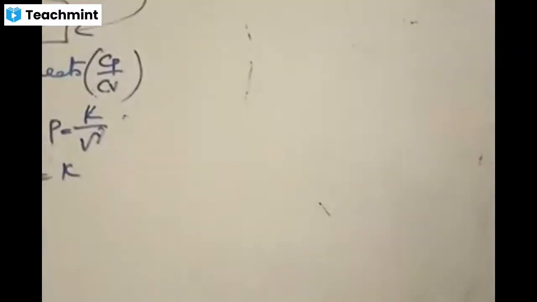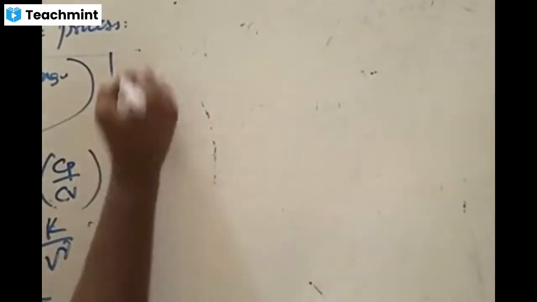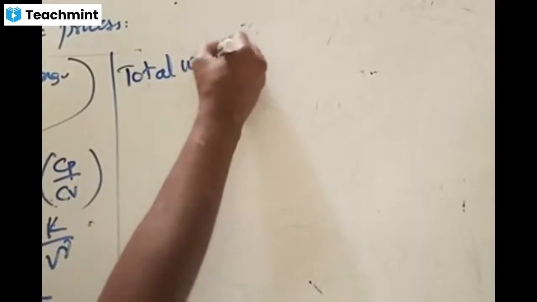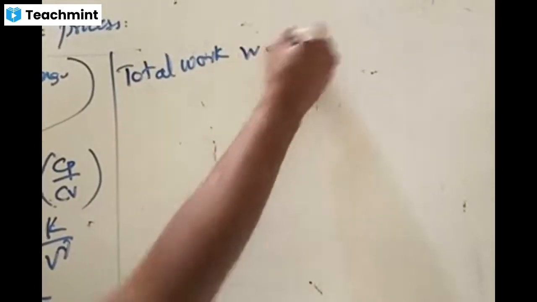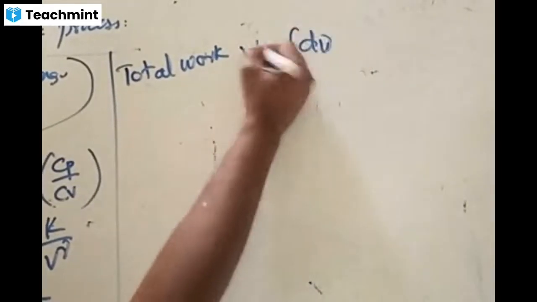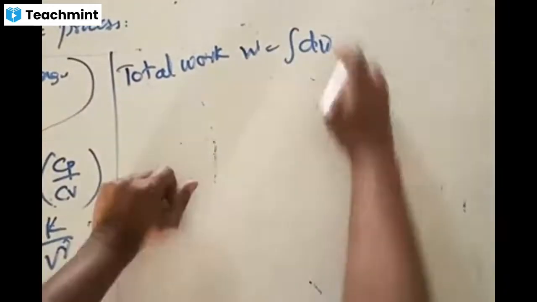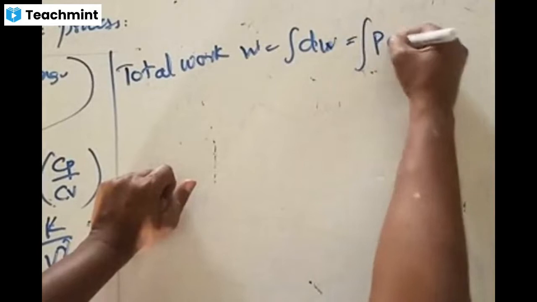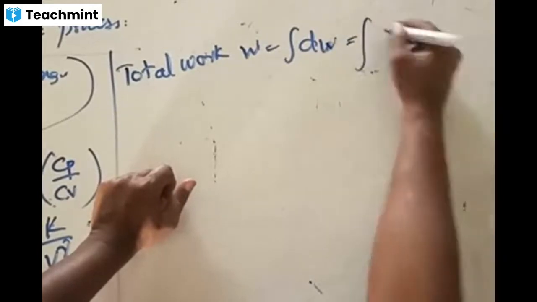Now, how to get total work done? Total work done in adiabatic process is W equals integration of dW, and when you say integration of dW, it is integration of P dV. What is P now?